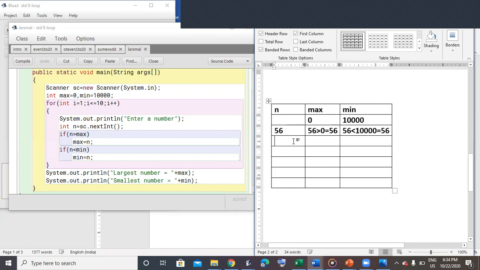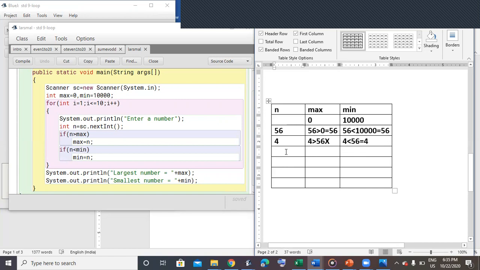Let's say the next number I've entered is 4. Now it will check, is 4 greater than 56? No, it is not greater, so it will not be saved over here. But 4 is less than 56? Yes, so the value changes to 4.